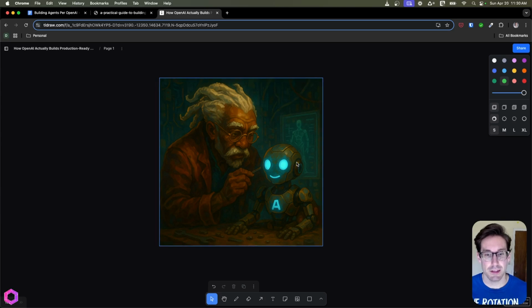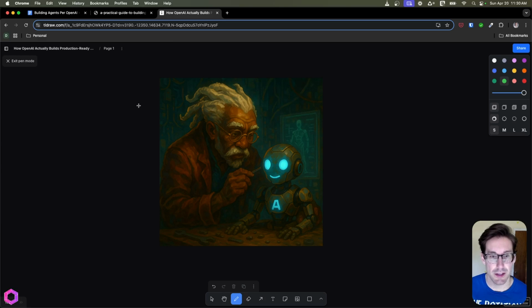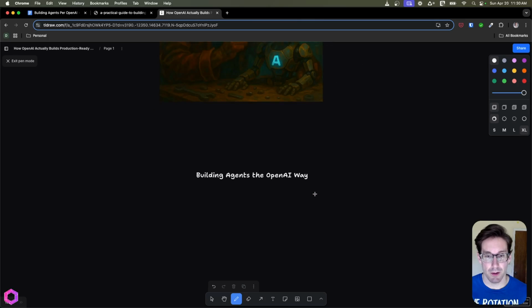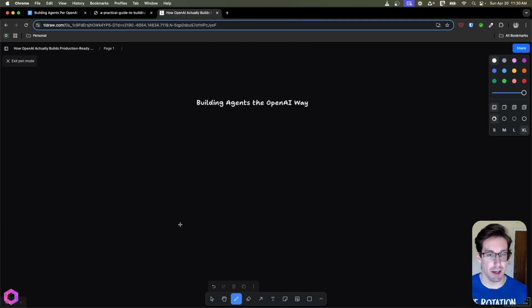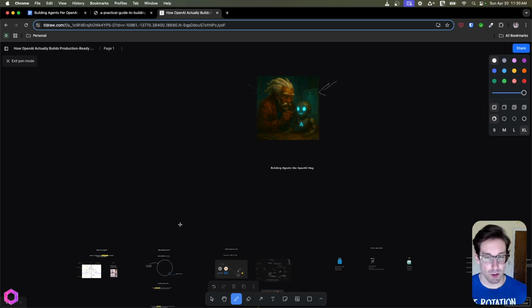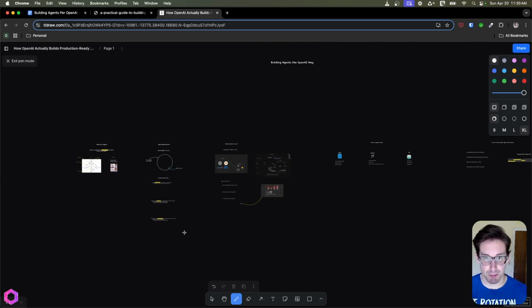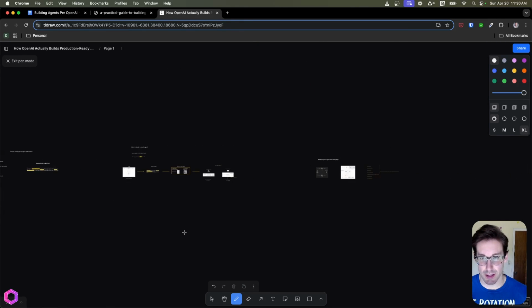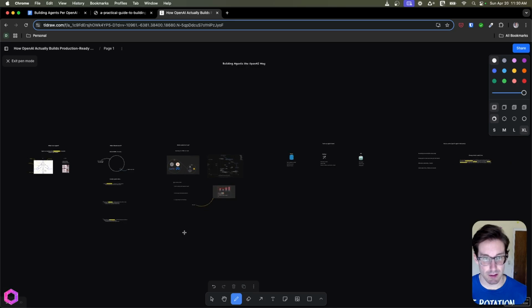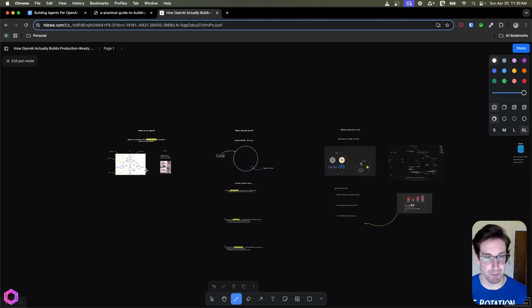All right, so this is the beautiful image that ChatGPT gave us. As you can see, this man is working hard at doing something cool with his AI. Now, like I said, building agents, how OpenAI does it, their way. I'll give you a quick glimpse into what we're going to go through. It's going to be a beefy video, but we're going to try to get through it concisely and get the main points out without wasting too much time.